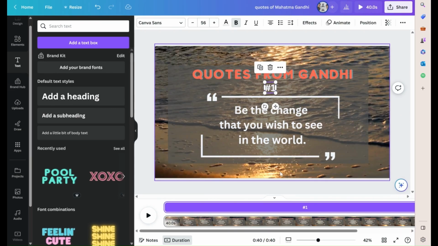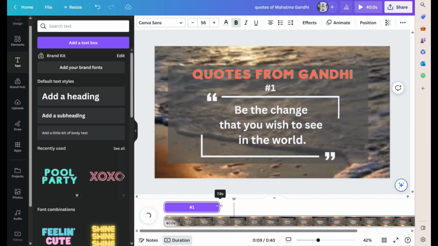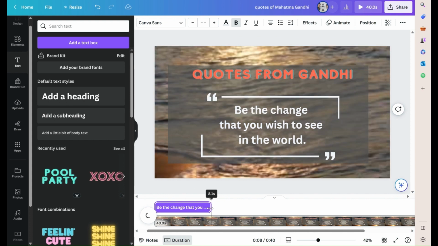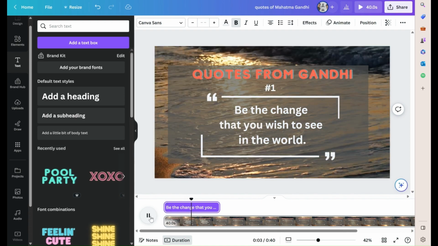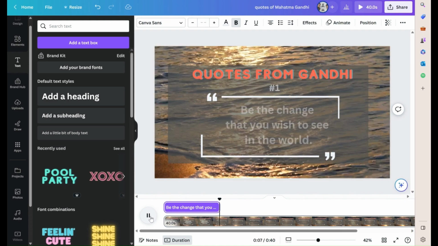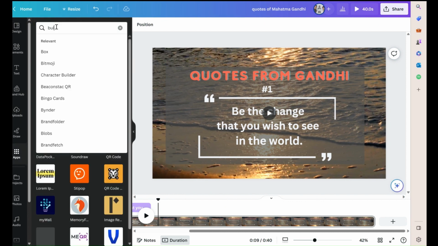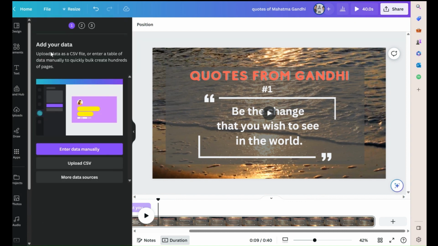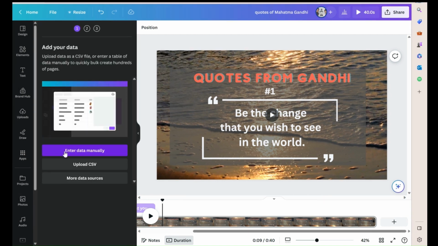We can then adjust the show timing to create a seamless flow by dragging the text duration. Next we'll search for the bulk option under the app column. Please note that it's not available in the free plan, but the good news is that Canva offers a 1-month free trial. Click on Enter Data manually and make sure to clear the table before proceeding.